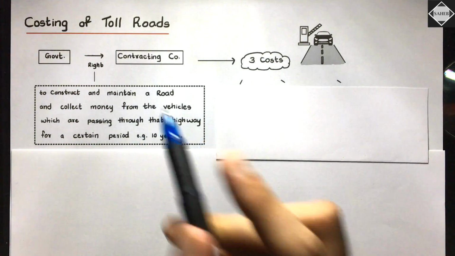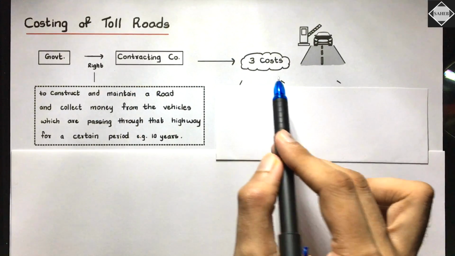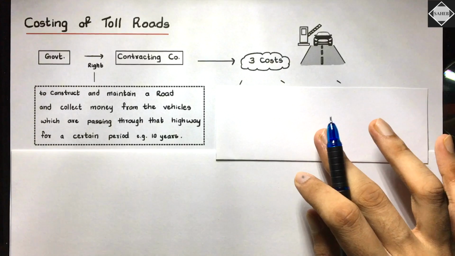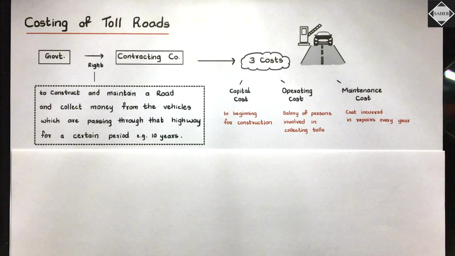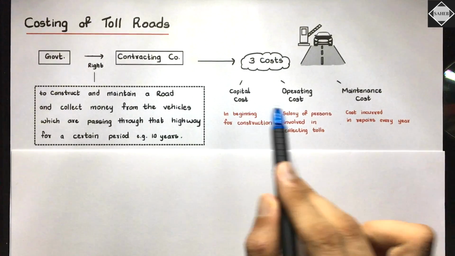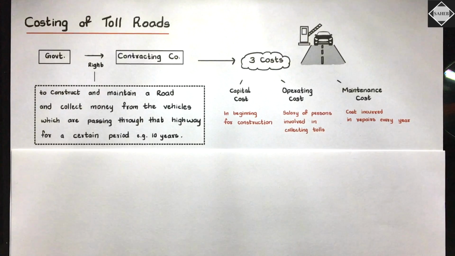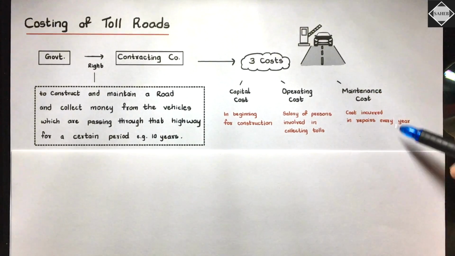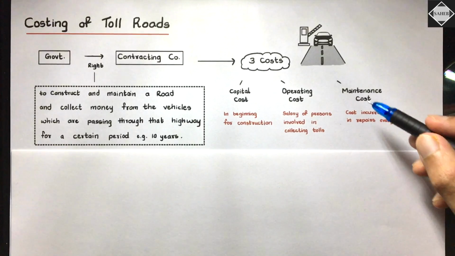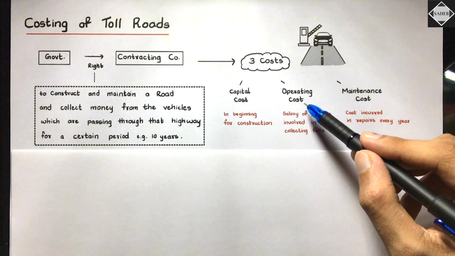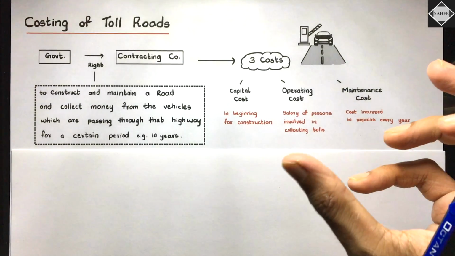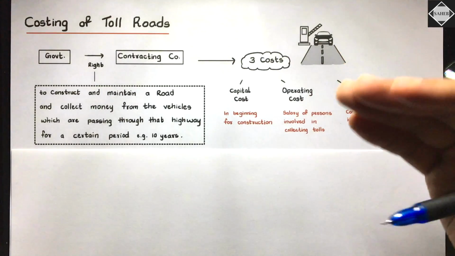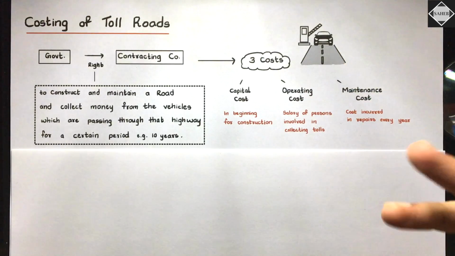Now, the contracting company will have mainly three types of costs involved regarding the toll plaza and the roads. What are those three costs? Capital cost, operating cost and maintenance cost. Maintenance cost means they have to repair the roads; whatever cost is incurred for that is called maintenance cost. Operating cost means they have to operate the plazas. They will have so many plazas, every 60 or 70 kilometers, from where they will collect the money.